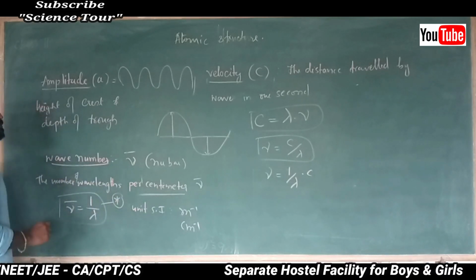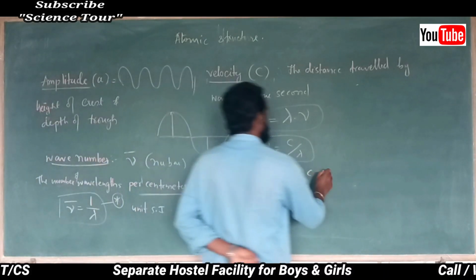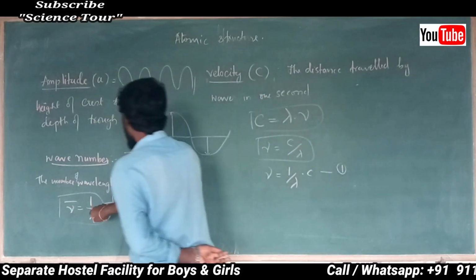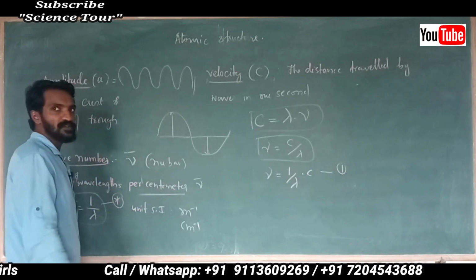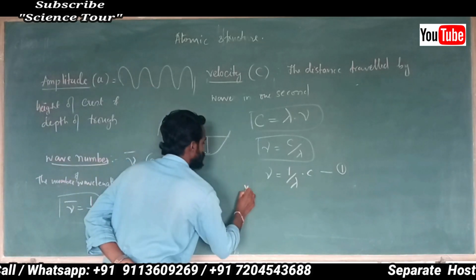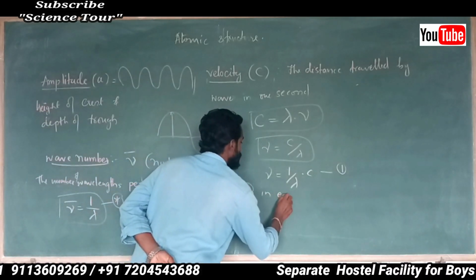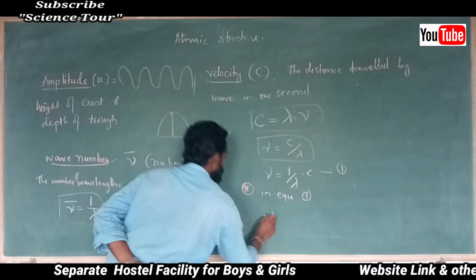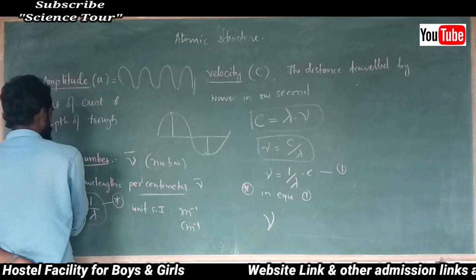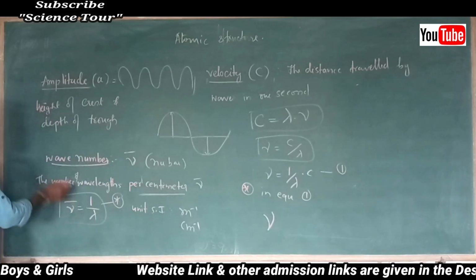This I marked as a star. This one I consider as equation 1. Star you substitute in equation 1. What will you get? Nu is equal to 1 by lambda into c. 1 by lambda is nothing but what? Wave number.